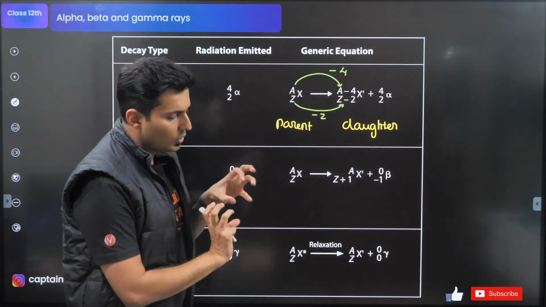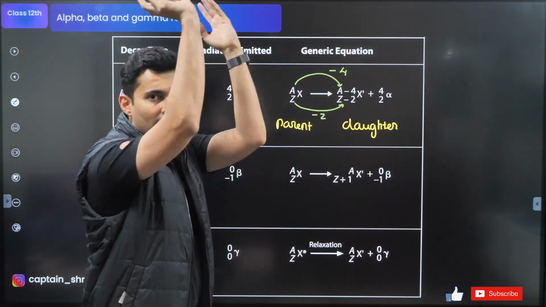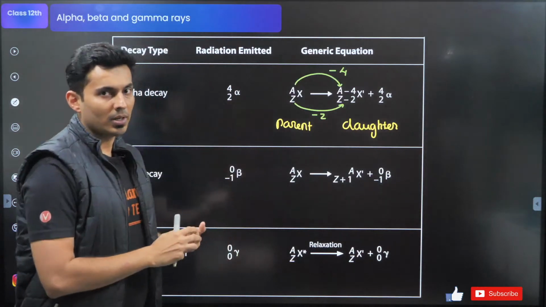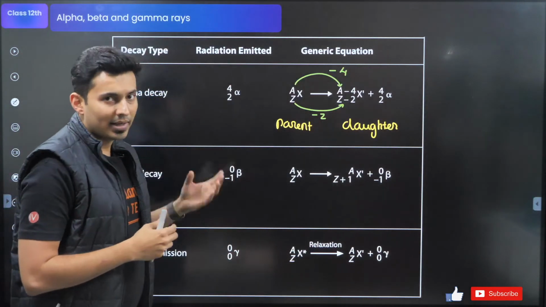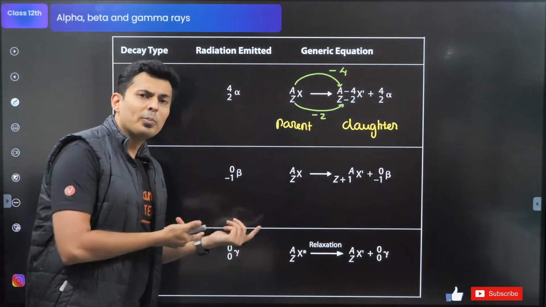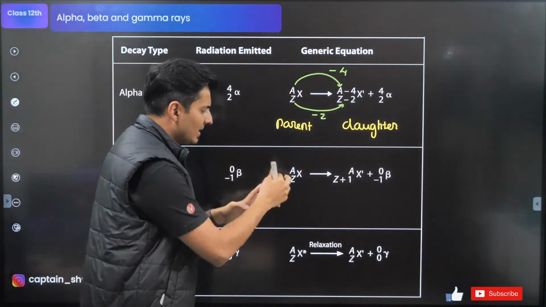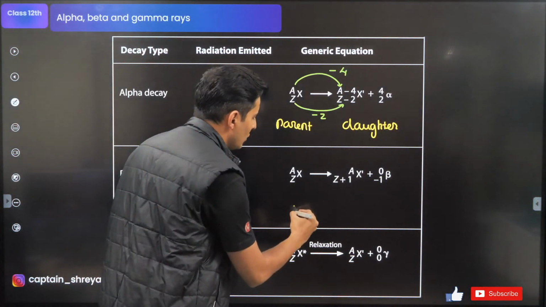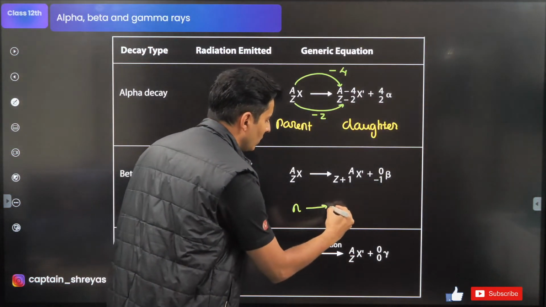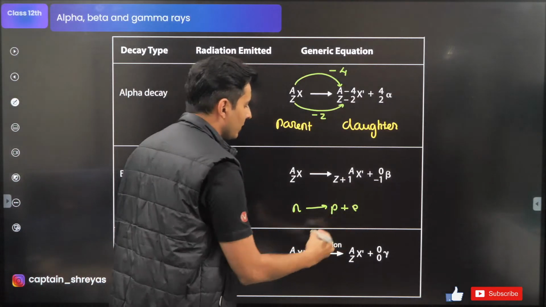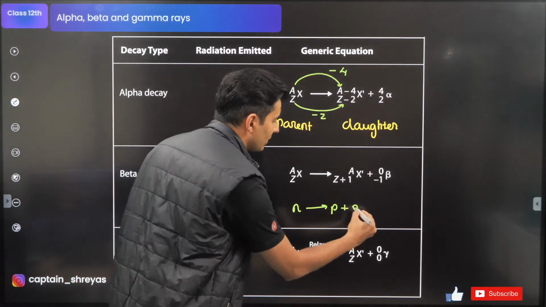So 2 protons and 2 neutrons separate out, they become an alpha particle and they're shooed away from the nucleus. Great. That's what an alpha reaction does. When you talk about beta, what it is doing is, inside the nucleus, there is one neutron. It splits into a proton and an electron. Proton and an electron. So think what is happening.